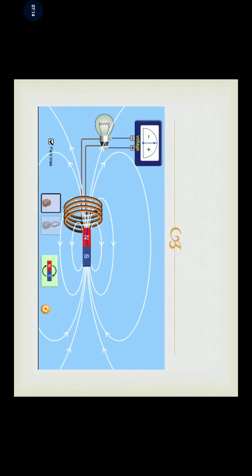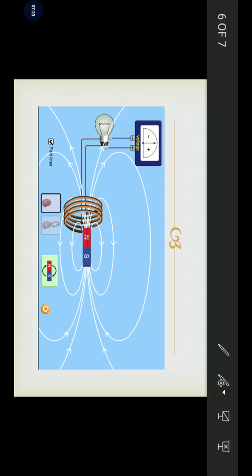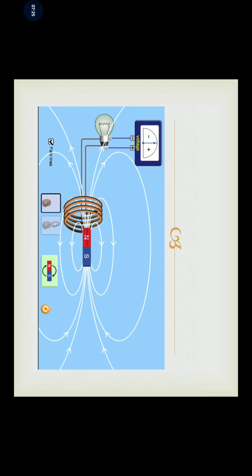Experimentally we can show it like this. Here we have a voltmeter, a bulb has been attached, a coil is there and a magnet is there. When we move the magnet inside or outside the coil, the bulb starts glowing, which indicates that the flux is changing and the EMF is induced, due to which current flows in the circuit and the bulb attached in the circuit is glowing.